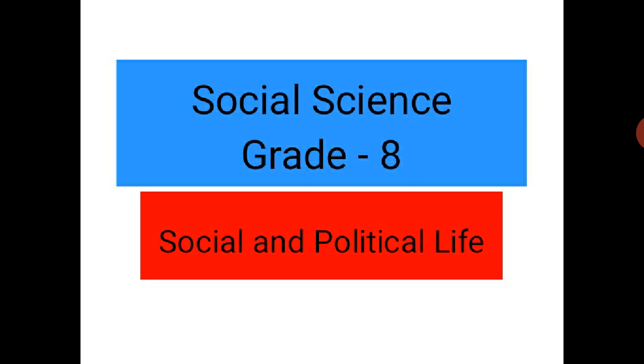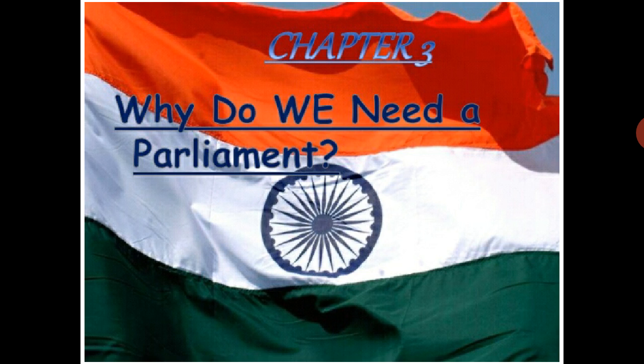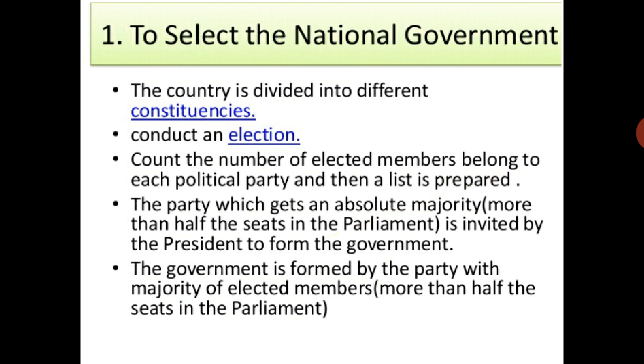Social and Political Life. Our chapter is about why we need a parliament. As you know, in our country, parliament plays a very important role. But why do we need a parliament? We have seen how the parliament is working. Lok Sabha is there, Rajya Sabha is there, houses are there in parliament. Now see, parliament is selecting the national government.